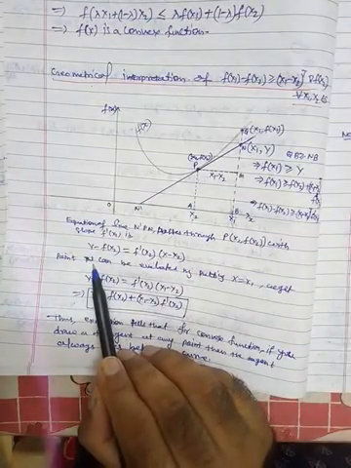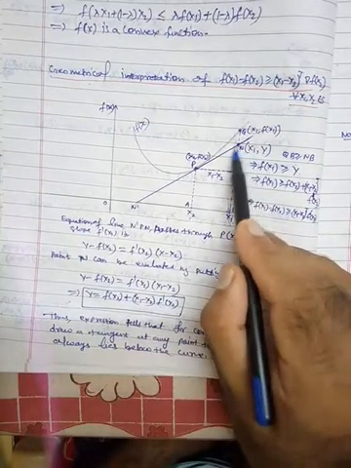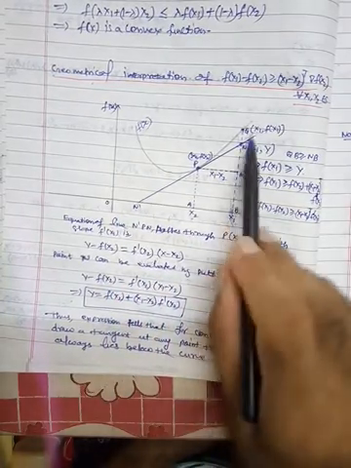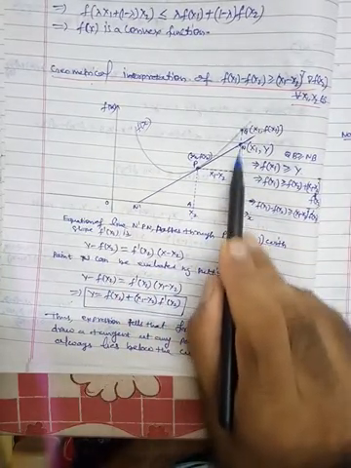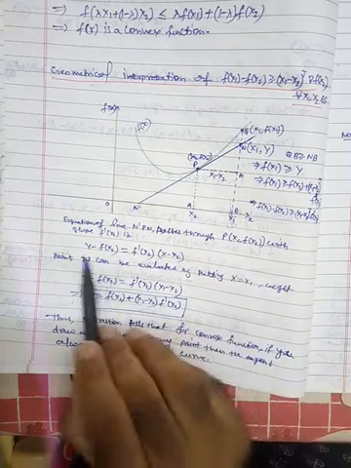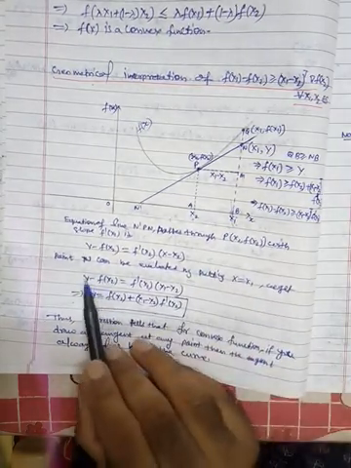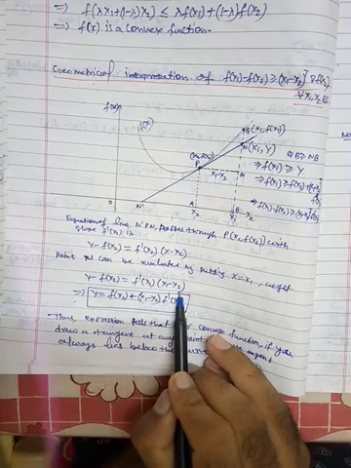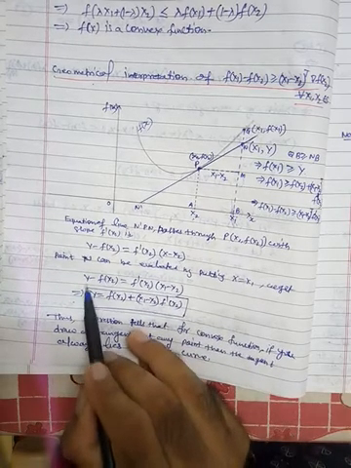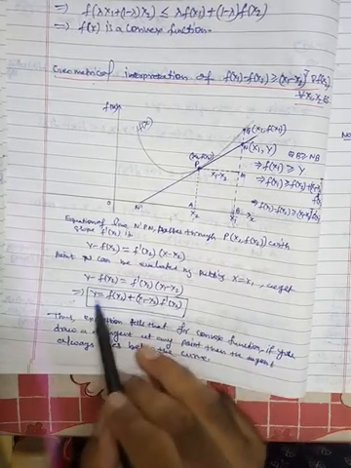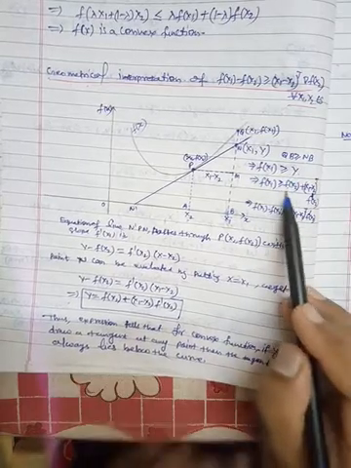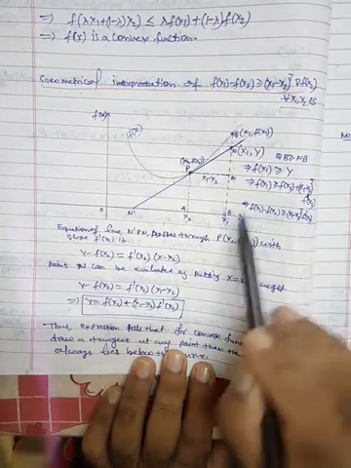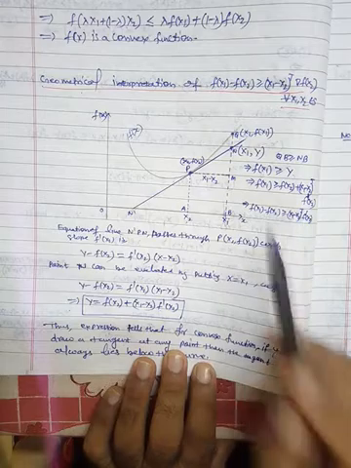Now, to find this, just put x equal to x1, because this line intersects at this point. So put x equal to x1 here: y minus f of x2, f dash x2, x1 minus x2. So from here y will be this. Just replace this y here, so we get this condition, and this is the required condition. This is the geometrical meaning of this.